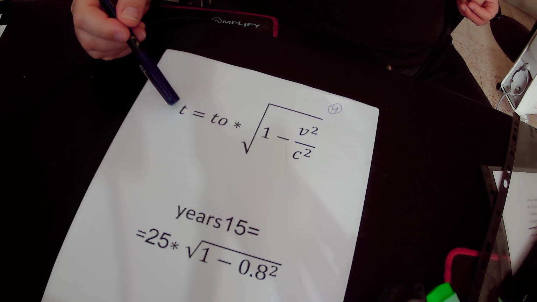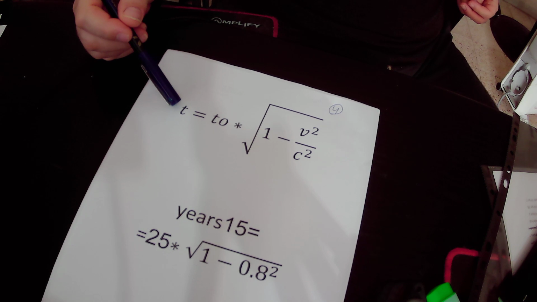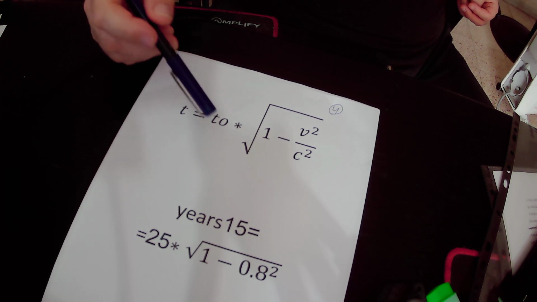T is the total time that passed in the spaceship that is moving in space at very high speed, equals T naught.